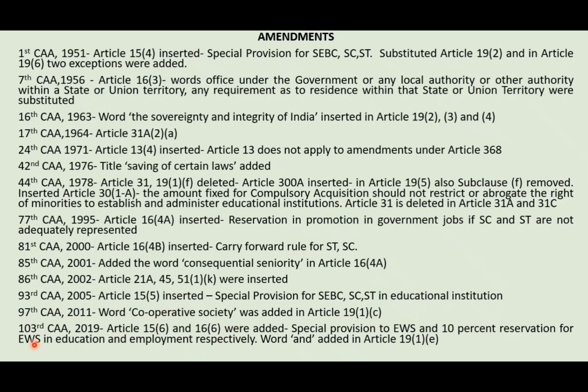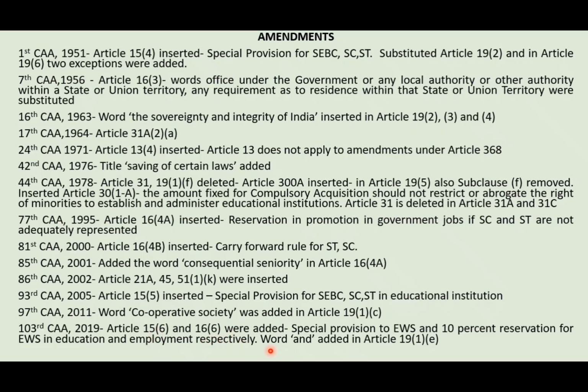was added. Then the last amendment, 103rd constitutional amendment, which brought article 15 clause 6 and 16 clause 6, which add that state shall bring special provision for EWS, that is economically weaker section, and by 16 clause 6, 10% reservation for the EWS in education as well as employment. Education is provided under 15 clause 6 and employment is provided under 16 clause 6.